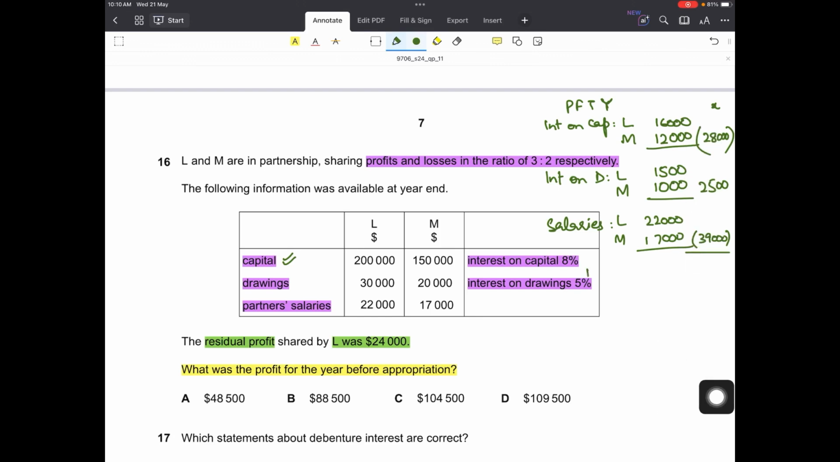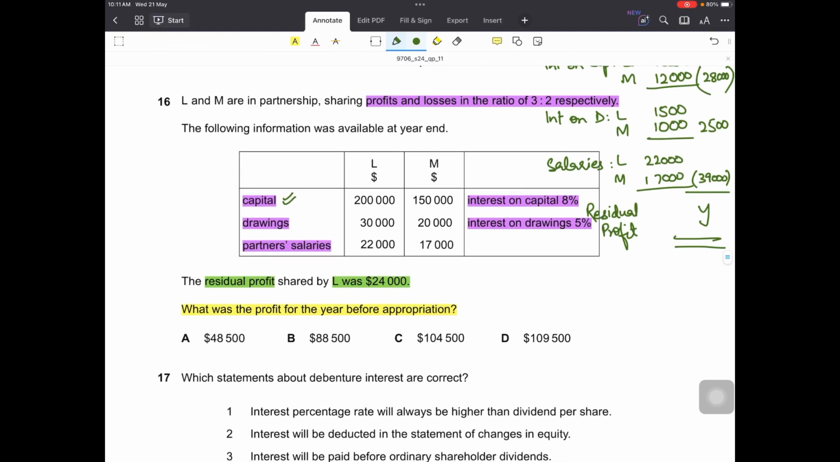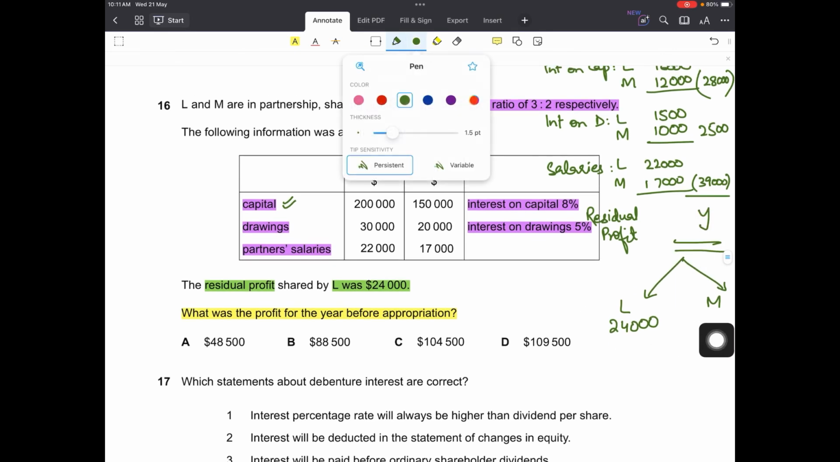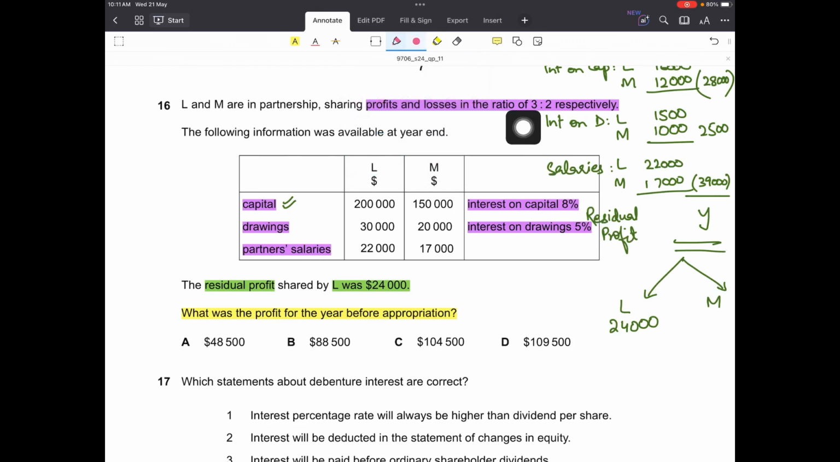Now after doing all of this, we will be having residual profit, but right now we can't calculate that as we don't know the profit for the year. Let's suppose it is Y, and then this Y will be distributed amongst L and M, and L's share we are already told is 24,000, right? So if I know this figure, can't I find this out? I can, of course. How? I know that L's share is 3 out of 5, right? 3:2 is the share between L and M.